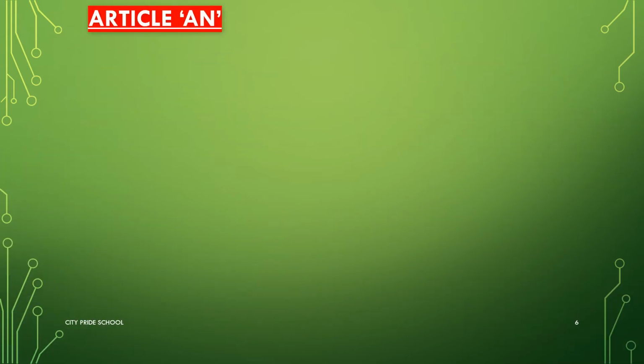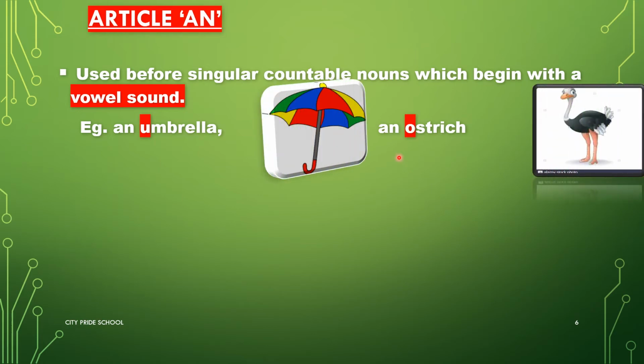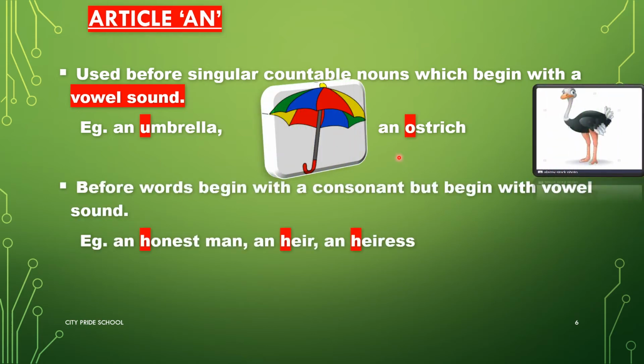Now when should we use an? The correct usage of an is as follows. An is used before singular countable nouns which begin with a vowel sound, whereas a is used before singular countable nouns which begin with a consonant sound. The example is an umbrella. Here U is having a vowel sound. An ostrich. So O is having a vowel sound.